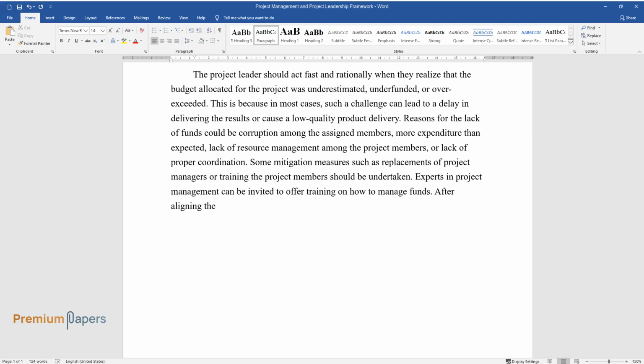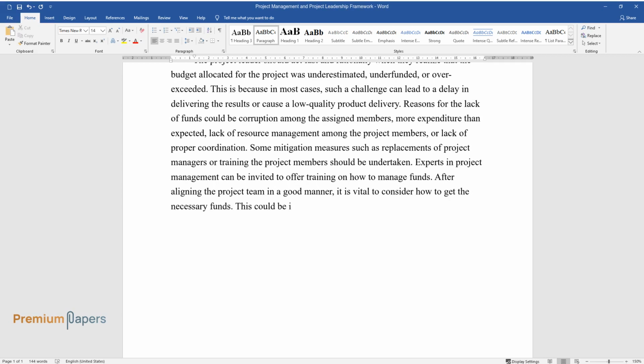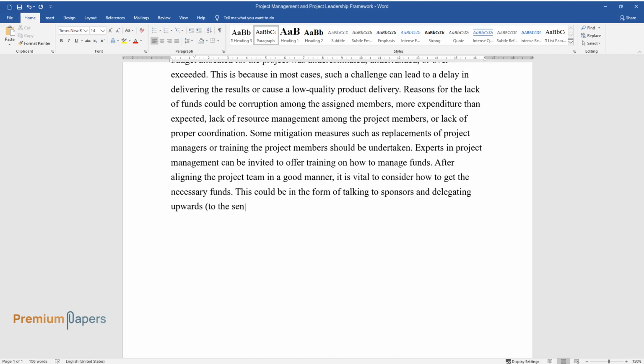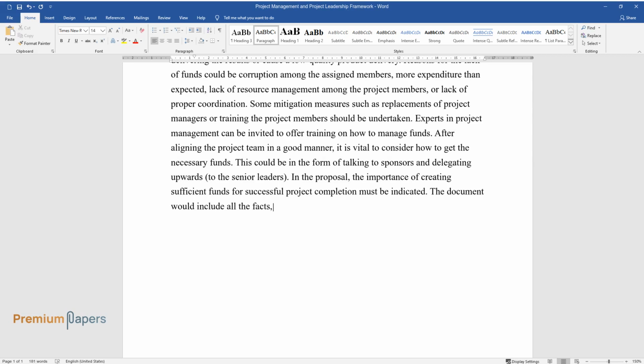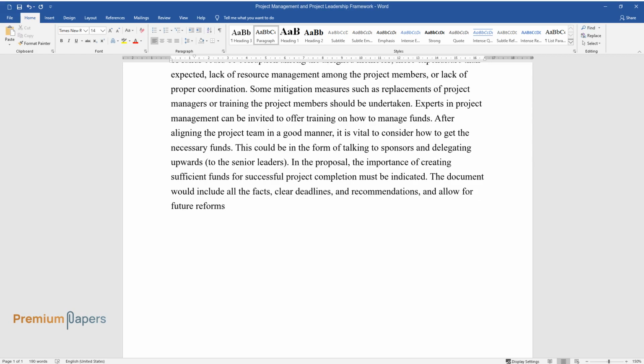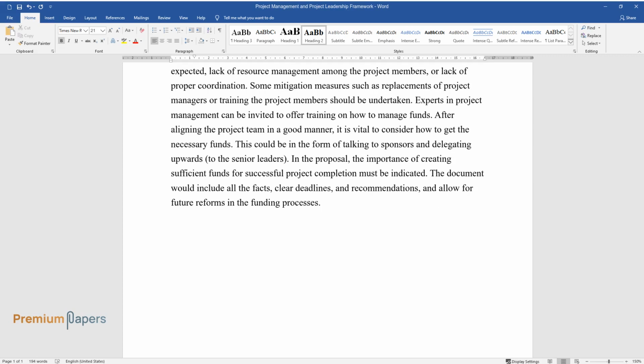After aligning the project team in a good manner, it is vital to consider how to get the necessary funds. This could be in the form of talking to sponsors and delegating upwards, to the senior leaders. In the proposal, the importance of creating sufficient funds for successful project completion must be indicated. The document would include all the facts, clear deadlines, and recommendations, and allow for future reforms in the funding processes.